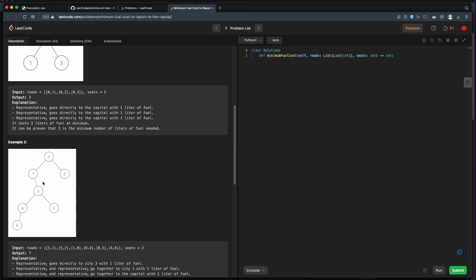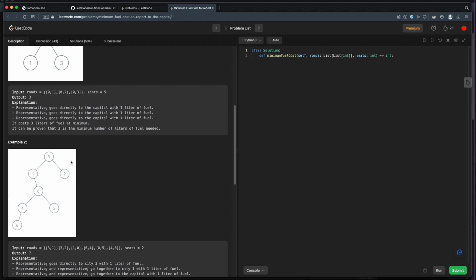So in this diagram, it shows city 0 at the center. And so we can imagine this as city 0 is the center of like a bullseye or a target. And then the first ring outside will be the cities that are directly connected to city 0. Then there's a second ring, and those are the cities that are connected 2 levels out from 0. And then there's a third ring, and so on and so forth, until we get to the very edge, and those are going to be our, I'll call it a leaf city. It's not quite the same as a leaf in a tree, but it's similar.